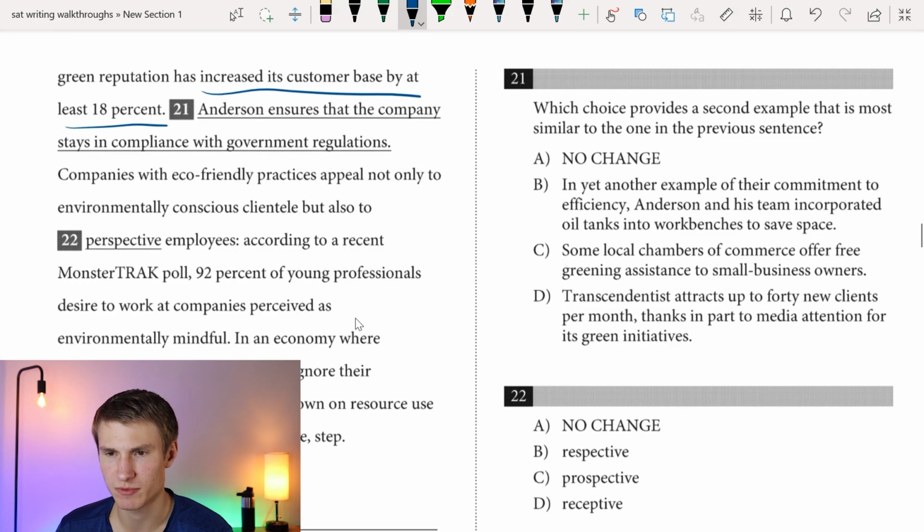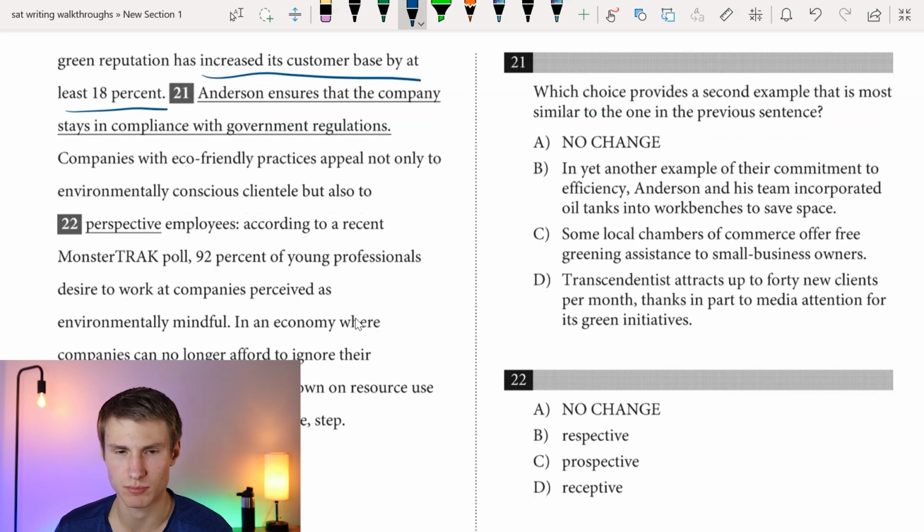We've got 21, which choice provides a second example that is most similar to the one in the previous sentence. All right, so we know in our previous sentence, we talked about an increase in the customer base, ultimately benefiting and yielding tangible results, right, for going green. So if we have option A, Anderson ensures that the company stays in compliance with government regulations. That's not indicating any sort of tangible benefit. B, and yet another example of their commitment to efficiency, Anderson and his team incorporated oil tanks into workbenches to save space. Saving space isn't really going green necessarily. Okay, so that's not a great example. Also, it's not describing a tangible benefit. It's just describing another action on his part.